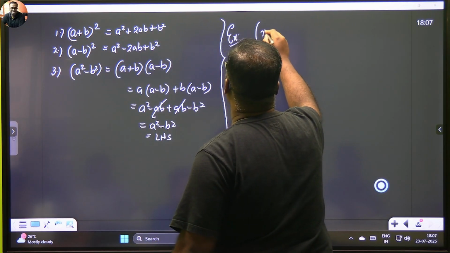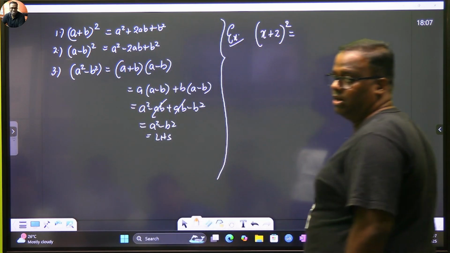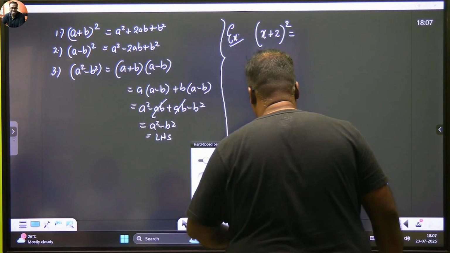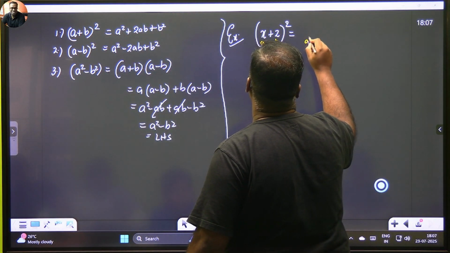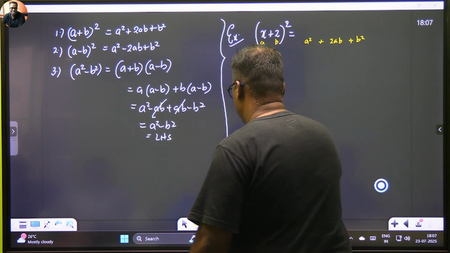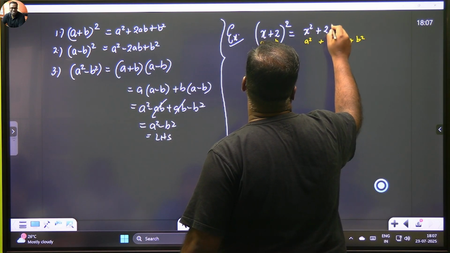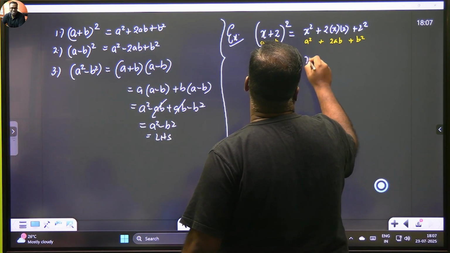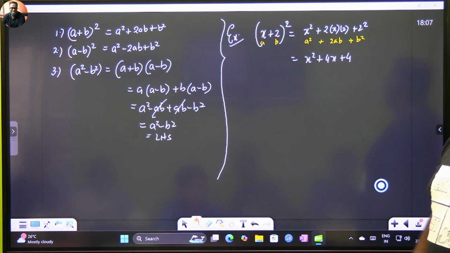Okay. So let's say we have x plus 2 whole square. X plus 2 whole square, right? So straight away we can put our identity, and when we put our identity, what do we start thinking? We start thinking this as a and this as b. So we should land up on a square plus 2ab plus b square. So just interchange your numbers for the same. So x square plus 2 into x into 2 plus 2 square, which gives us x square plus 4x plus 4. I hope you have understood this. That's not a big deal.